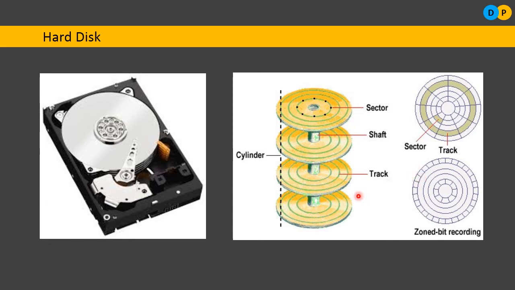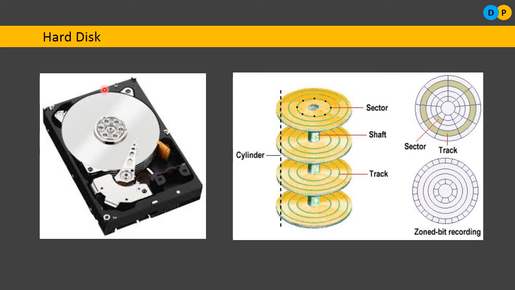What does it mean? Let us consider this complete hard disk pack here. Let us say in this second hard disk plate, in this particular second track, there is some data. As you can notice here, this read-write head cannot move completely from one end to the other end of the hard disk. It can only cover half of the distance.